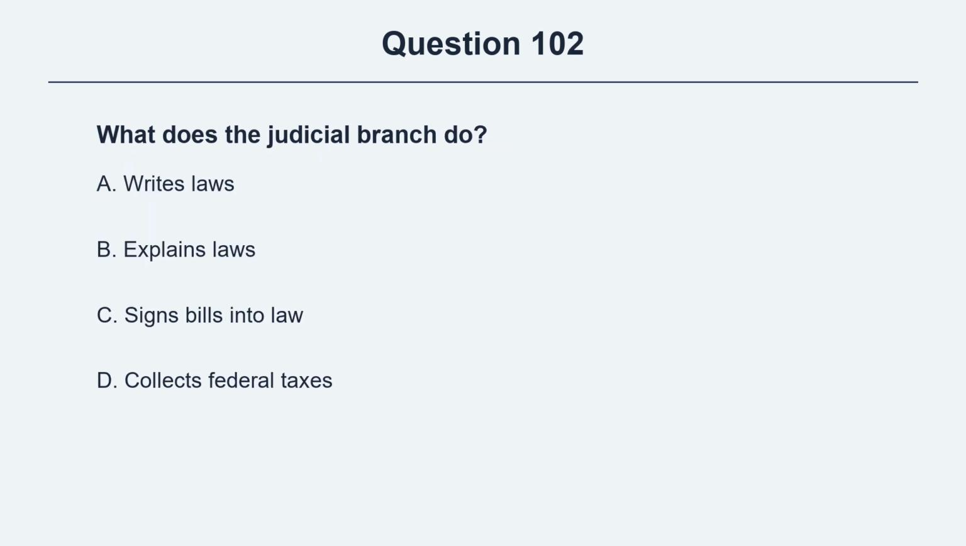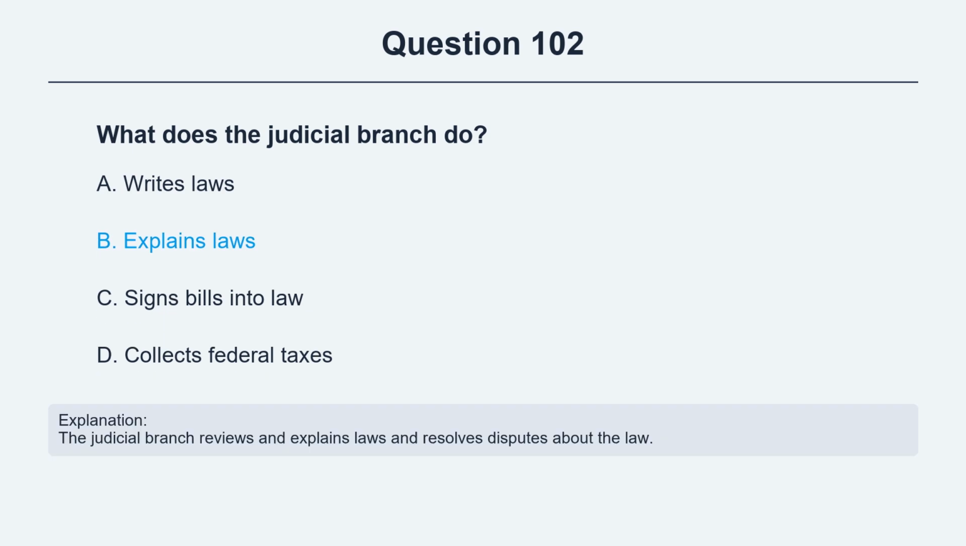Question 102. What does the judicial branch do? Option A, writes laws. Option B, explains laws. Option C, signs bills into law. Option D, collects federal taxes. The correct answer is option B, explains laws. Explanation. The judicial branch reviews and explains laws and resolves disputes about the law.